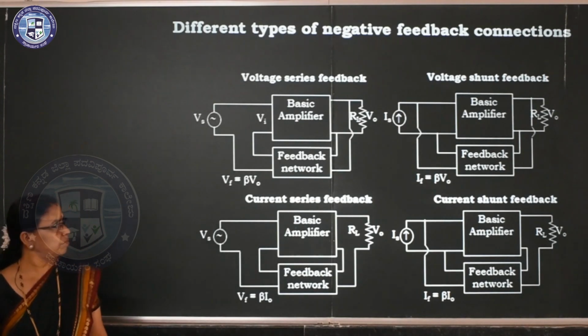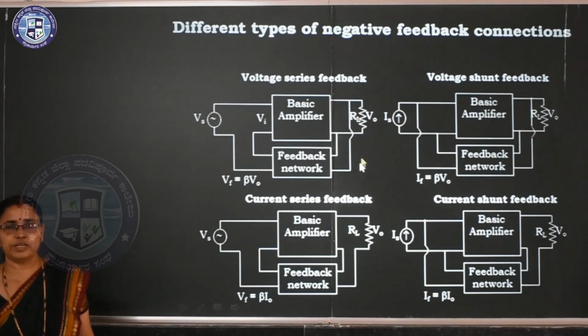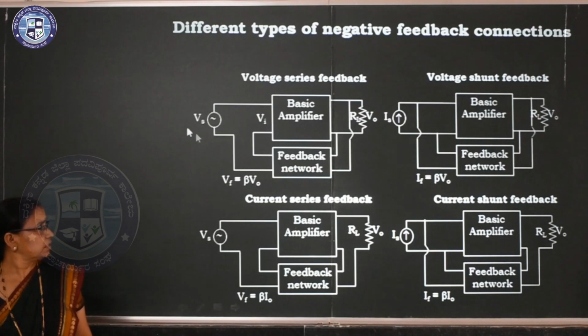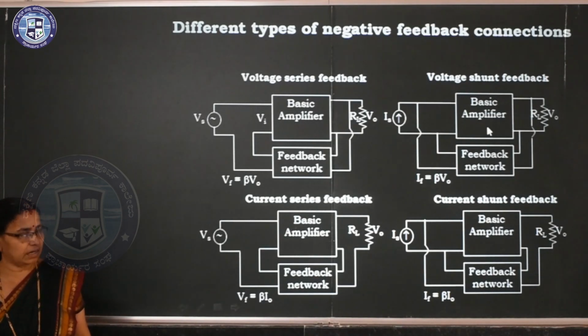So, this is the voltage series feedback network. The input is in parallel, so input impedance decreases. The output is in series, so output impedance increases. For voltage shunt, both input and output impedance decrease because both are in parallel.